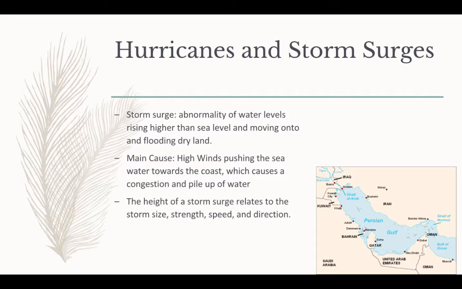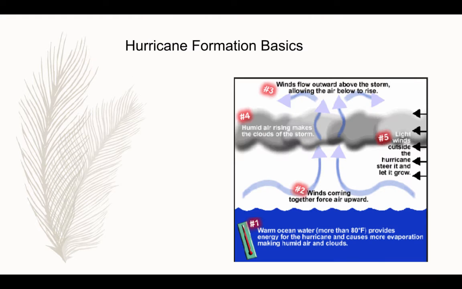This is an example of a hurricane. The formation: first, warm water, more than 80 degrees Fahrenheit, provides energy for the hurricane and causes more evaporation. Then the winds coming together force the air upward. And winds flow outward above the storm, allowing the air to rise. Then the humid air rises, making clouds of the storm. Last, the light winds outside the hurricane steer it and let it grow.